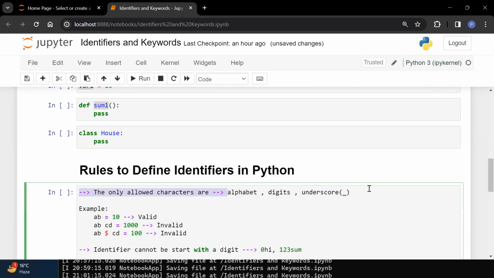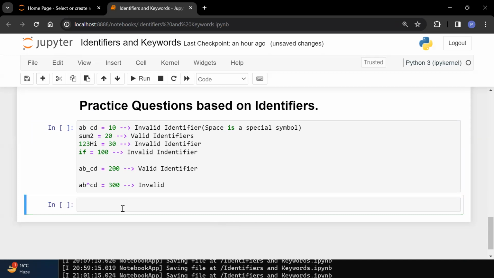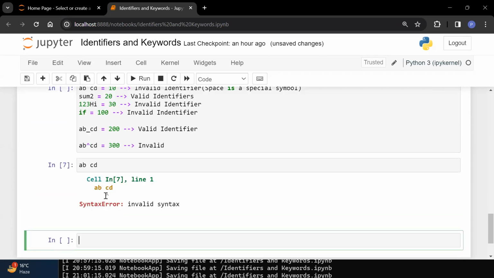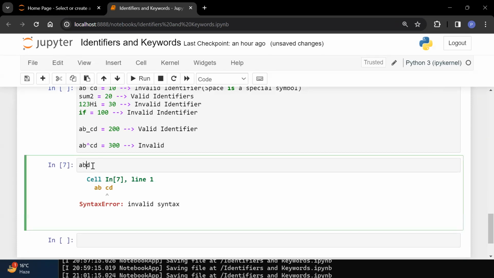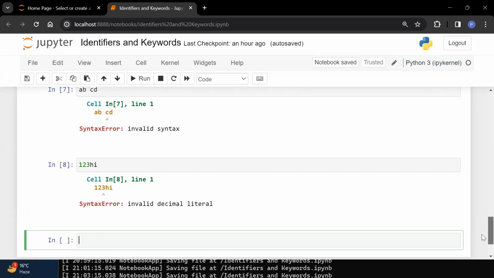Only these three things are allowed. You cannot take anything else. If you try to take anything else, you will always get an error. Let me show you whether we get an error or not. AB space CD, see, syntax. Same as it is if I am writing AB space CD, and now after that I write 123 hi. It is also invalid.